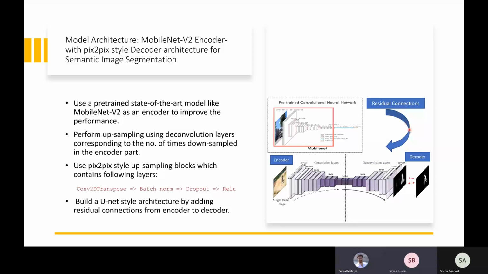And for the decoder, we use pix-to-pix style upsampling blocks. Pix-to-pix is a shorthand for an implementation of a generic image-to-image translation using conditional adversarial networks. Each pix-to-pix upsampling block contains a convolutional transpose layer, a batch normalization layer, a dropout layer, and then a ReLU layer. We finally add residual or skip connections from the encoder to the decoder. This architecture showed significant improvement over the last architecture, and the results were promising.